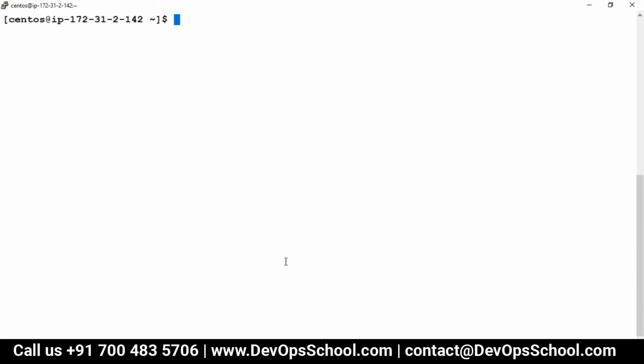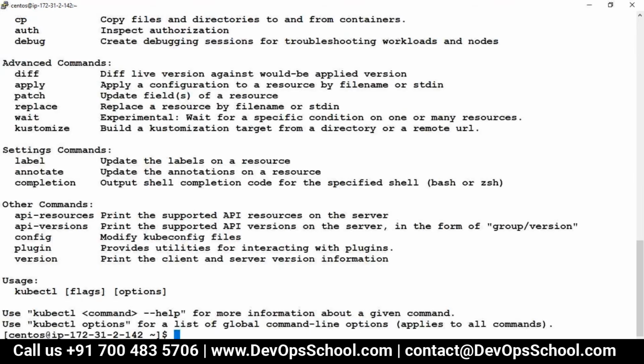If I don't know my desire, I will always ask the server, what can you give me? Tell me what you can give me. Give me the complete list, and I will see what I want and what I don't want. Very simple. So here, if I run kubectl, I will ask what features you have.